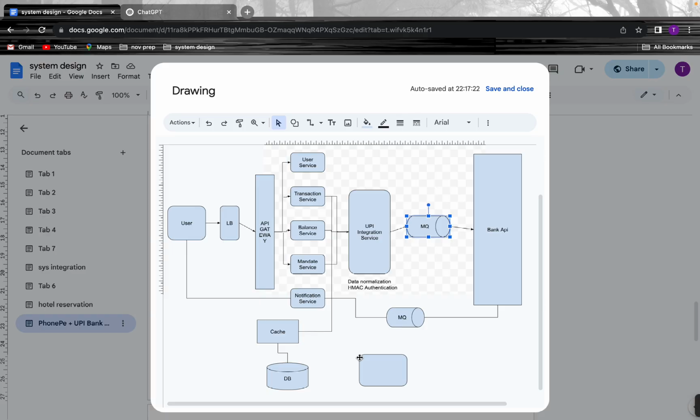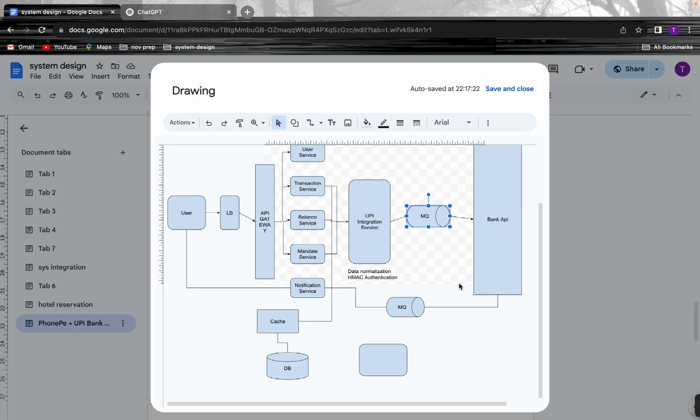Okay, so here in our system, correctness is very crucial. Correctness plays a crucial part. So how can we ensure the correctness? What we can do is, a bank API can send all the logs, maybe every day. So we can have a reconciliation service which will verify whatever transactions were done over here against the logs that are coming from the bank APIs. So based on this, we can do a reconciliation and figure out if there is any mismatch.